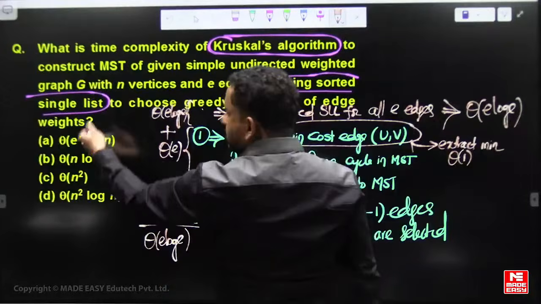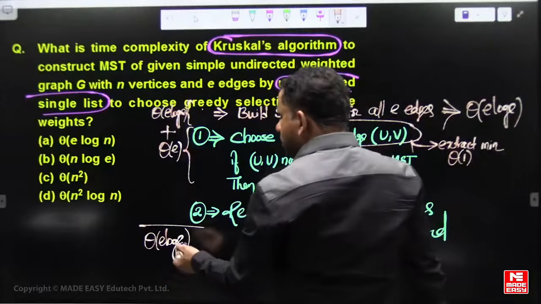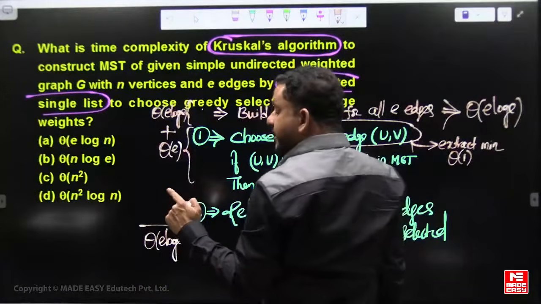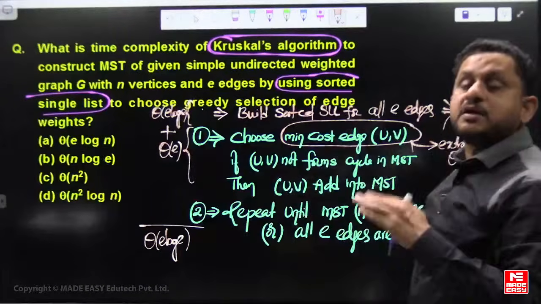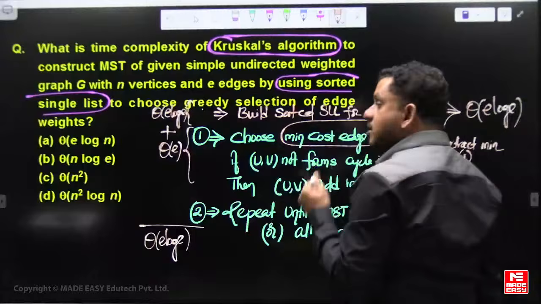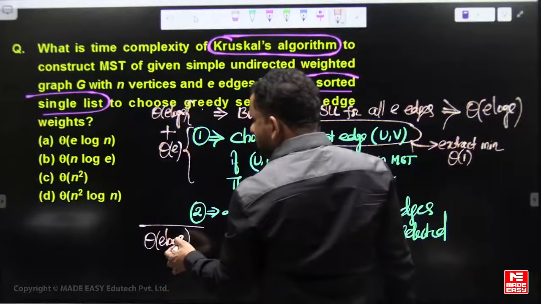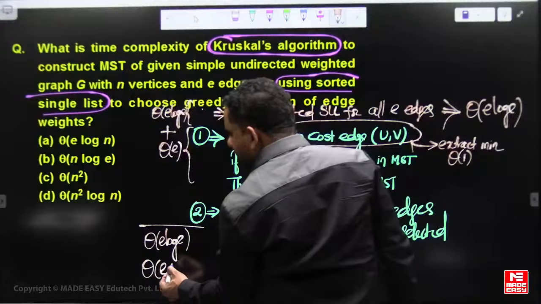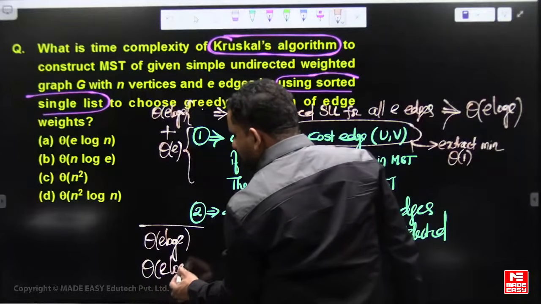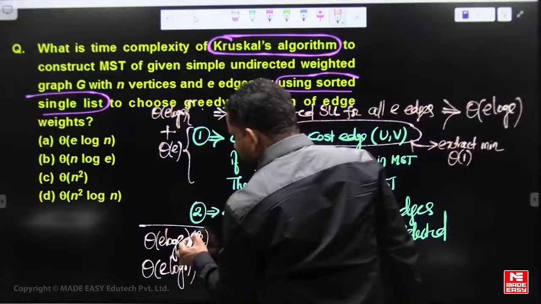But E log E is not in the options. E and N are not asymptotically equal, because edges can be at least order of N and at most order of N square. But log E and log N are asymptotically equal. So you can write E log N also.